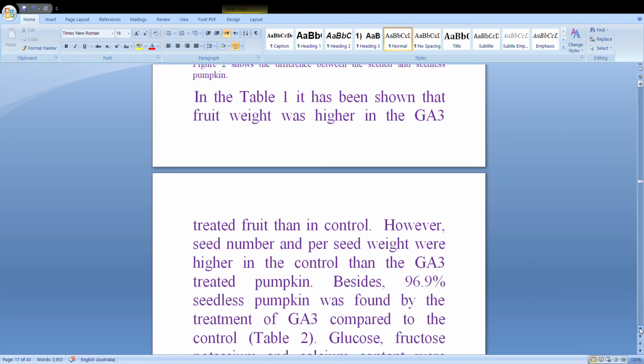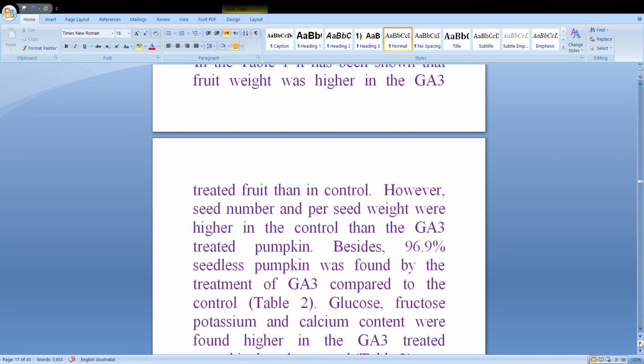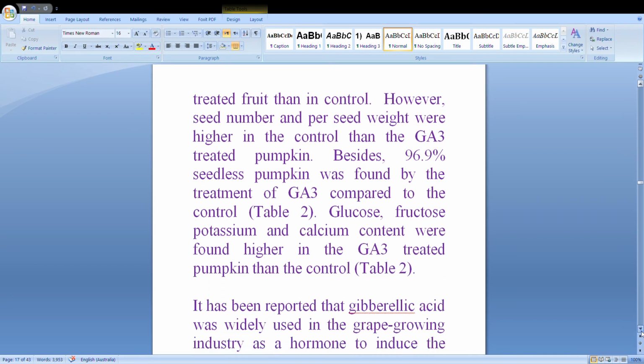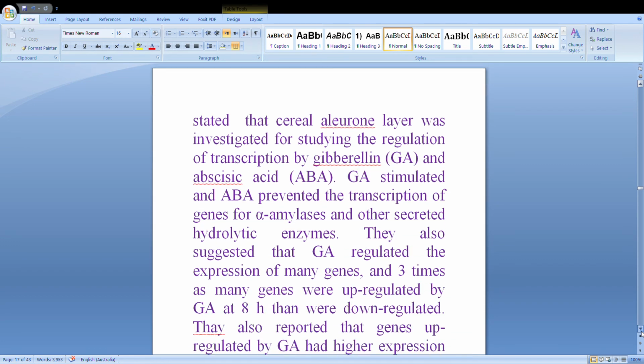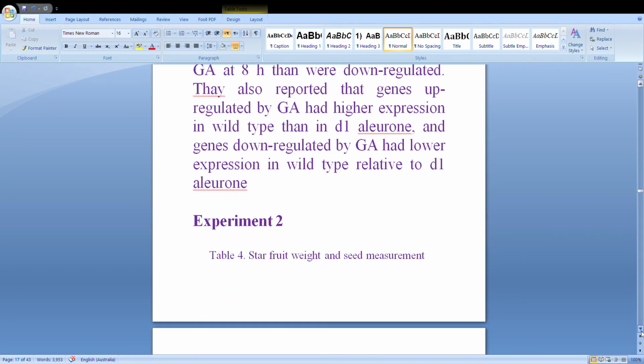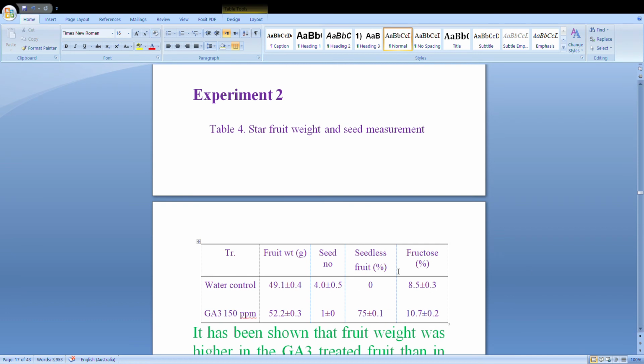Now you can see here Table 1, already discussed, where you can see the others. For star fruit, you can see here the water control and the fruit weight, seed number, seedless fruit and fructose. 75% seedless.